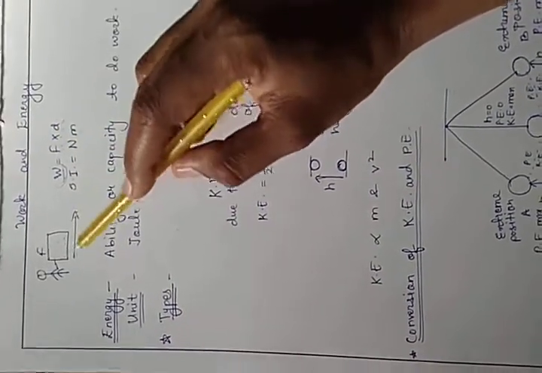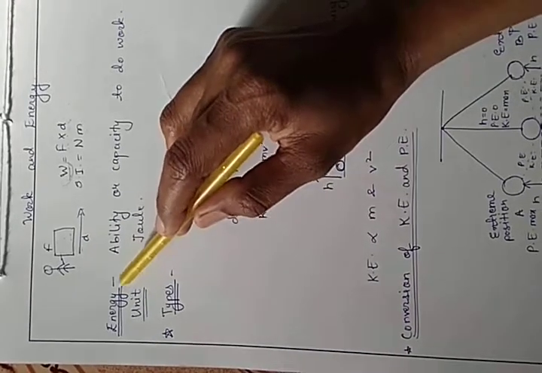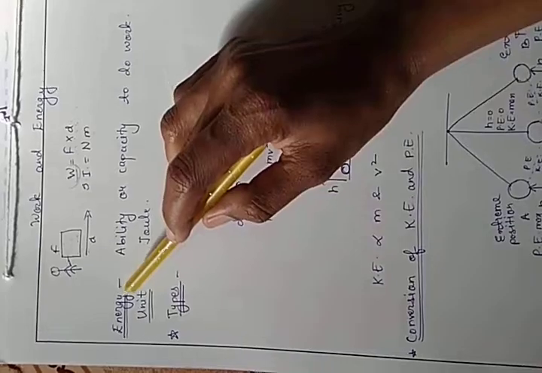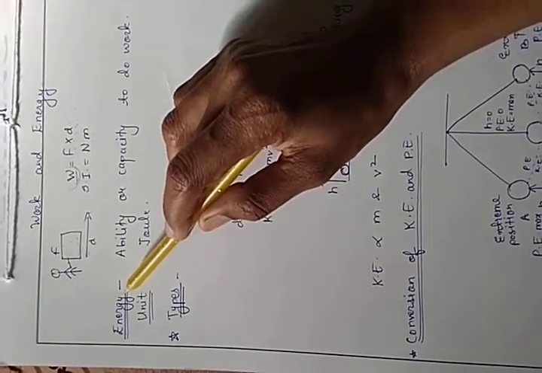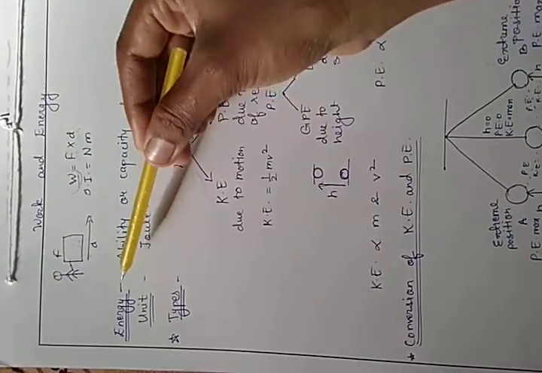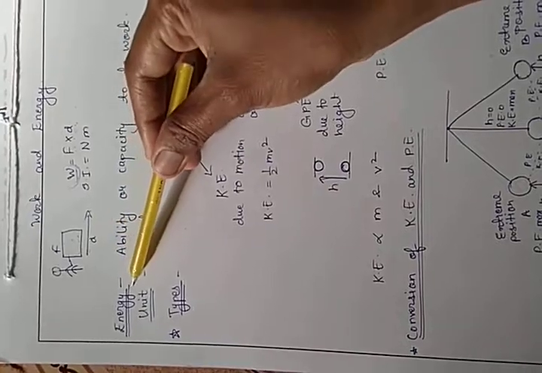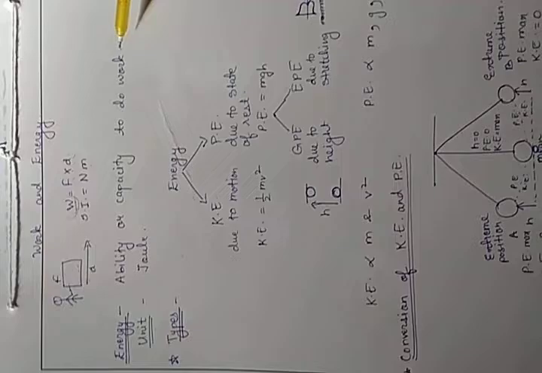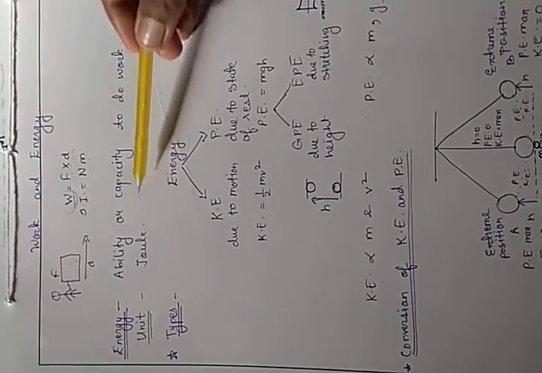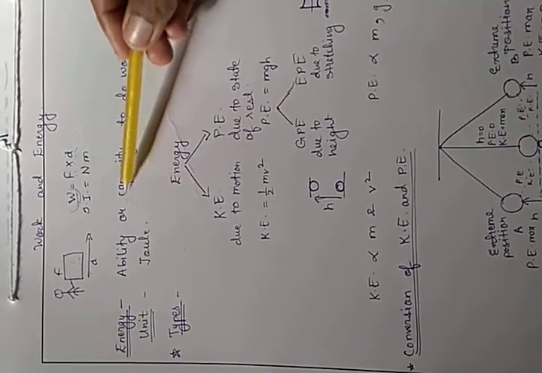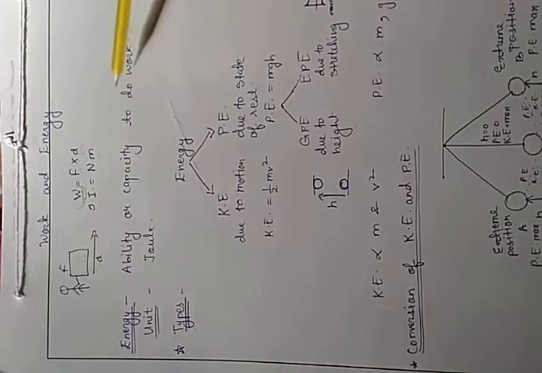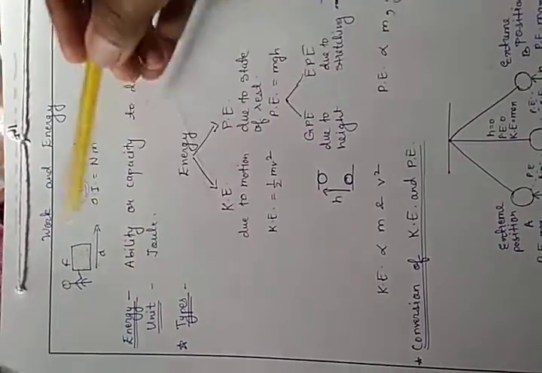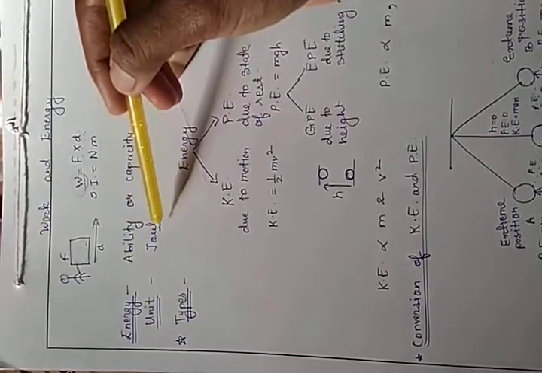Then we have seen the topic energy. What is energy? To do some work, we always need energy. If there is no energy, we are not able to do work. So what is energy? It is the ability or capacity of an object to do work. When an object has the ability to do work, it is said to have energy. The SI unit of energy is joule.